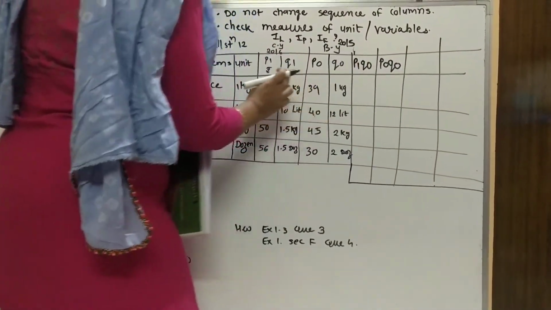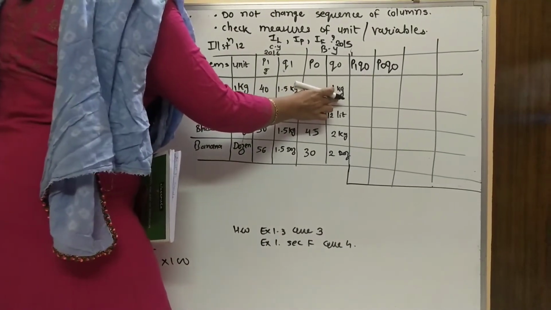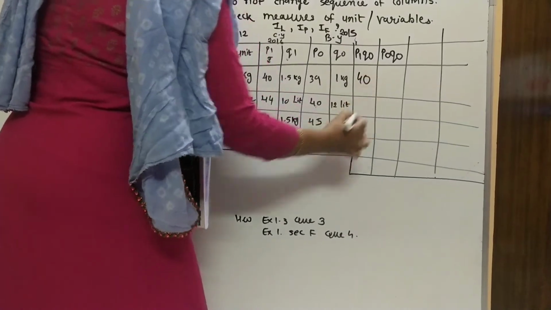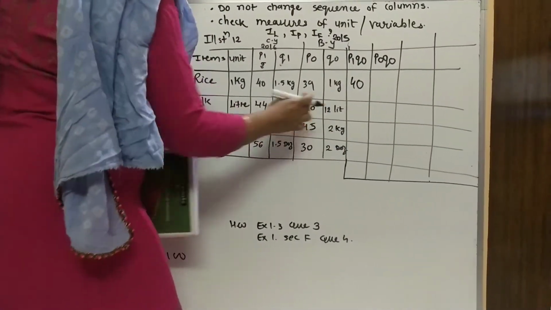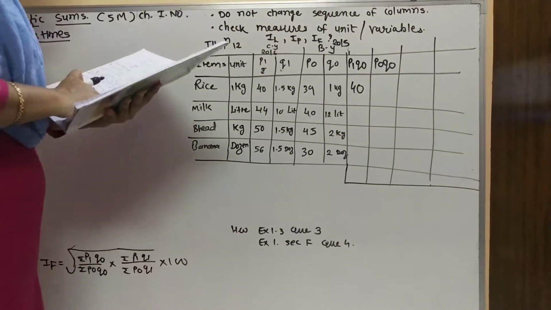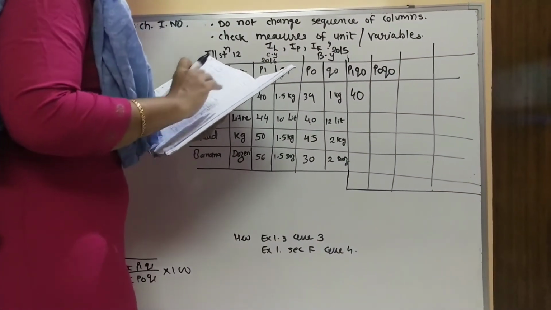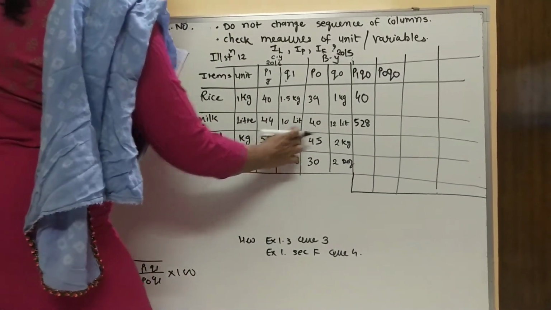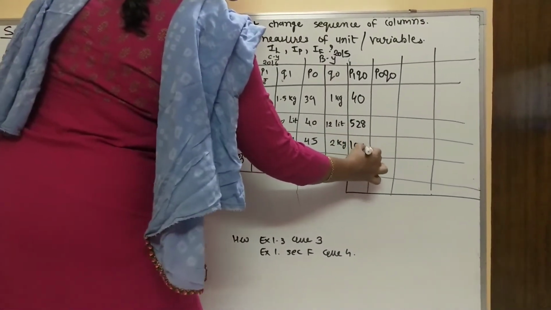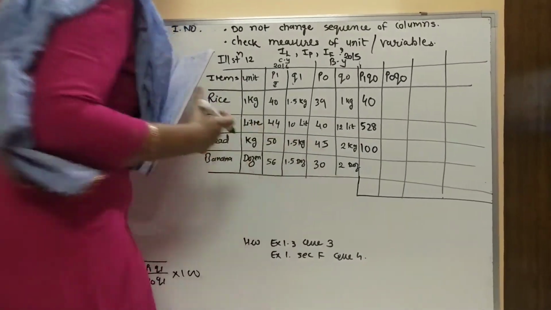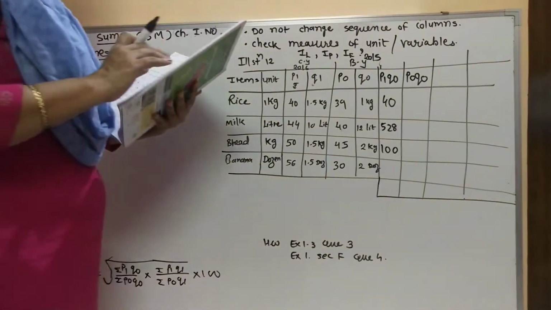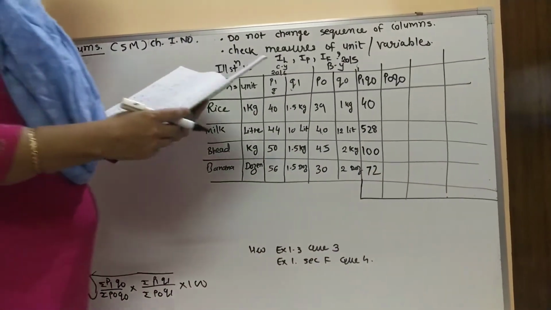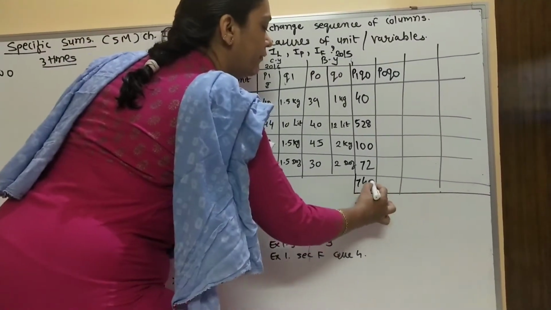P1 Q0 means first column and last column multiplication. 40 ones are 40, then 44 into 12, the answer will be 528. Next 50 into 2, answer will be 100. Then 56 into 2, the answer will be 72. So by doing so, I have done this column and I got the summation of it, that is 740.